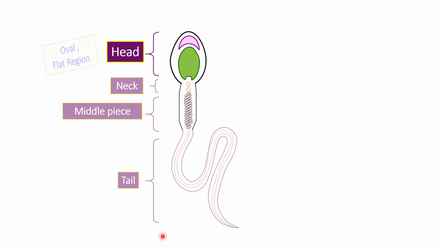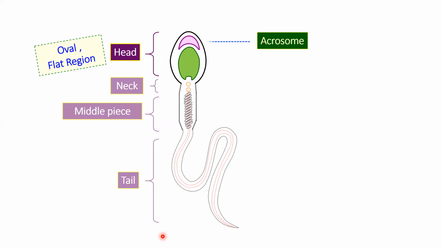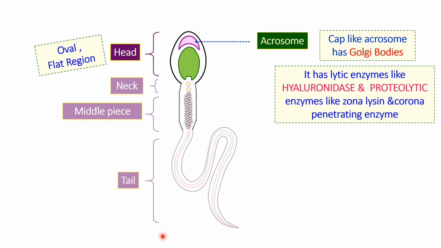So head is an oval, flat region. This is the acrosome which we were talking about, the changes that take place in the spermatid. This is the acrosome which is formed near the head. It's like a cap of the head, so it's called a cap-like acrosome. It has Golgi bodies. Plus, it has lytic enzymes, the breaking enzymes like hyaluronidase and proteolytic enzymes like zona lysine and corona penetrating enzymes.